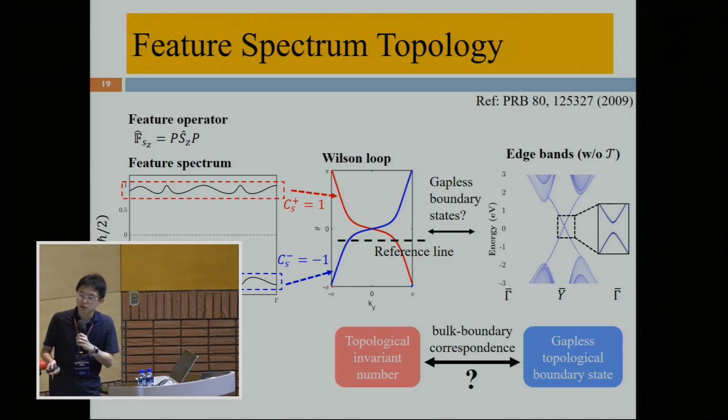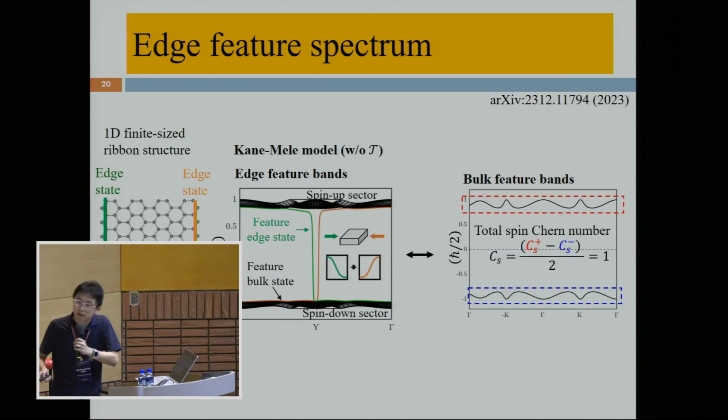The answer to this question is reflected in the feature spectrum rather than the band structure. This panel is the feature spectrum of this one-dimensional finite-size ribbon structure. We observe a gapless boundary state, this green line, connecting the spin-up sector and the spin-down sector in the feature spectrum. And this result corresponds to the spin-Chern number that we calculated from the bulk feature bands.